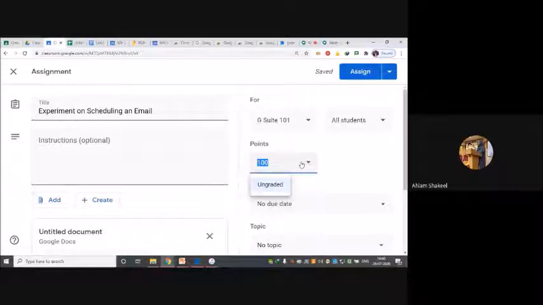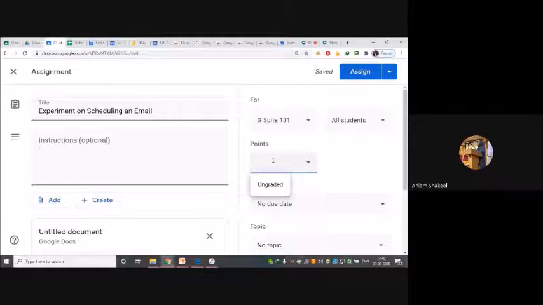If this is an ungraded assignment, just an understanding assignment or something, then it is ungraded. But we mostly have a graded assignment or graded experiment, so we prefer to use graded points. And here I'll put the points that I would like this experiment to be of, how many marks it should be.